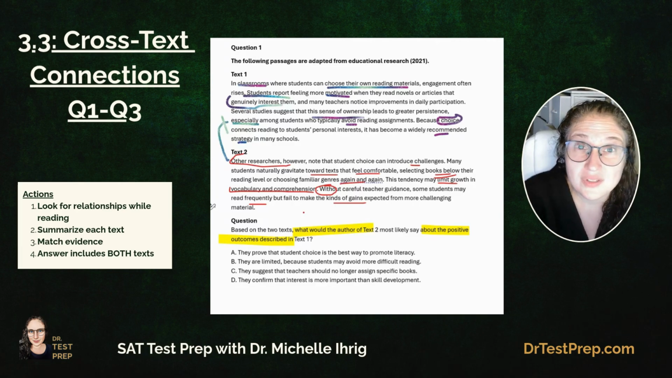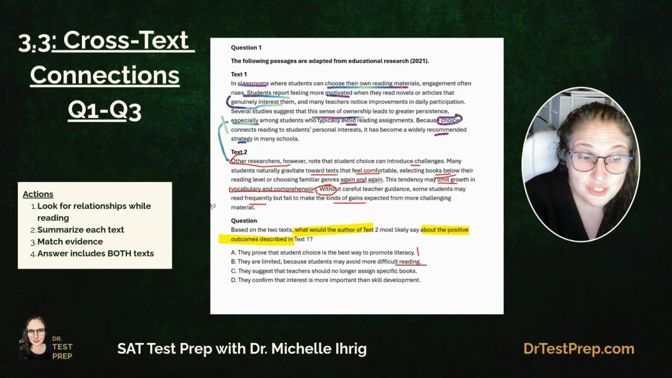So what would that person say about 1? They prove that student choice is the best way to promote literacy. Well, I don't think that person would be saying that, because they're like, wait, student choice, they're not getting any better. They are limited because students may avoid difficult reading. That's probably true, right? But let's keep reading.